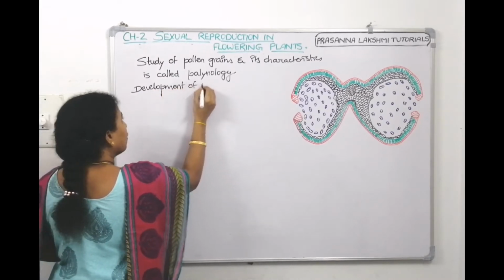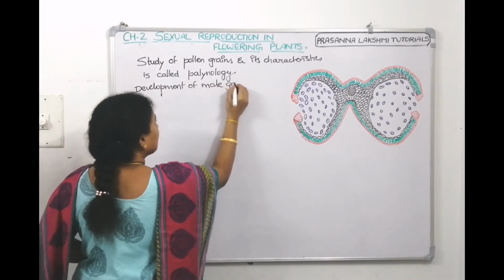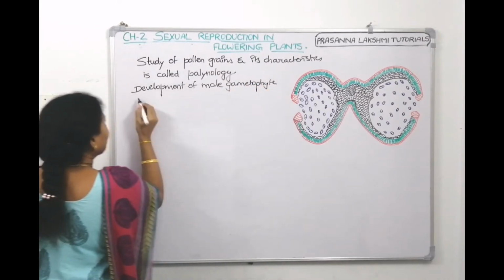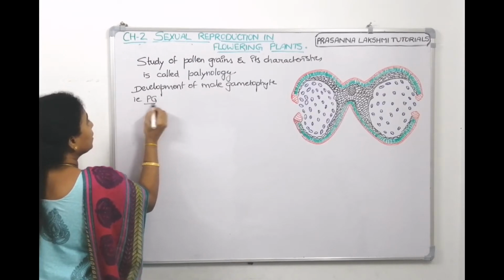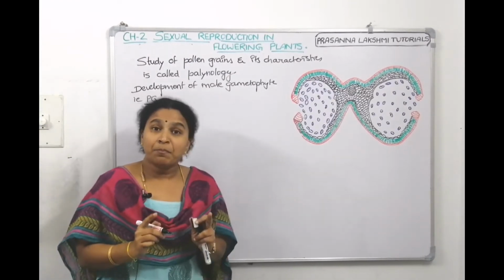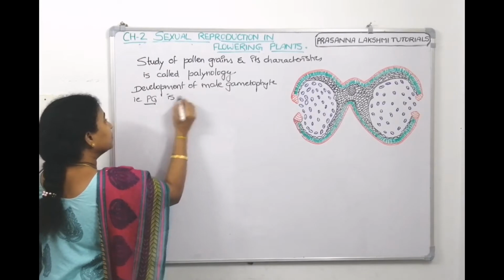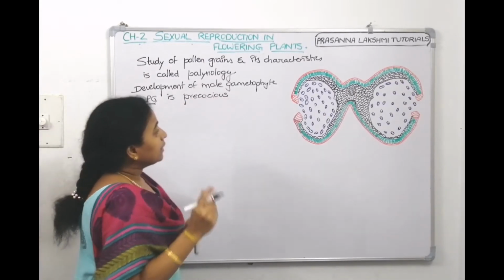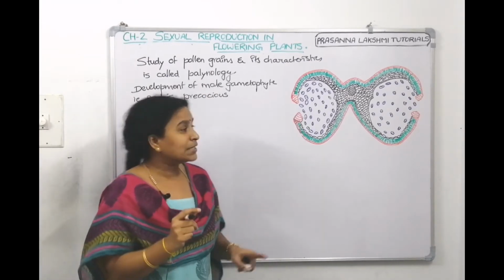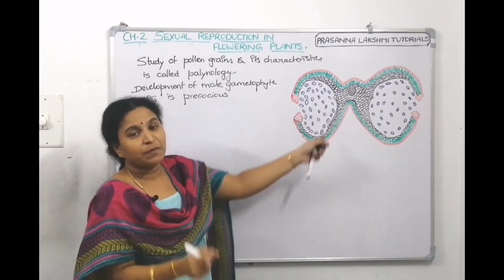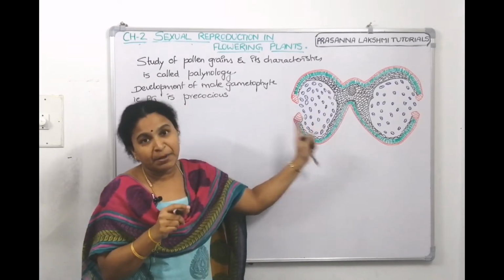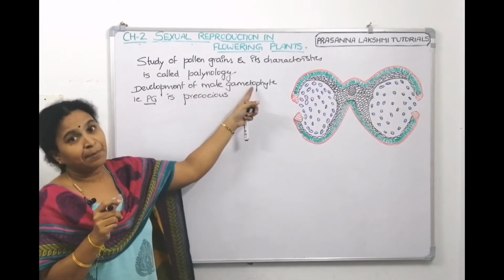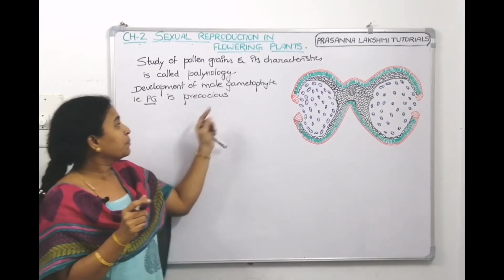Development of male gametophyte. What do you mean by male gametophyte, children? Male gametophyte means it is pollen grain. Development of male gametophyte is precocious. What do you mean by precocious? It means the development of the pollen grain starts within the microsporangium itself. When it is still inside, its development starts. So that's why we use a word called precocious.